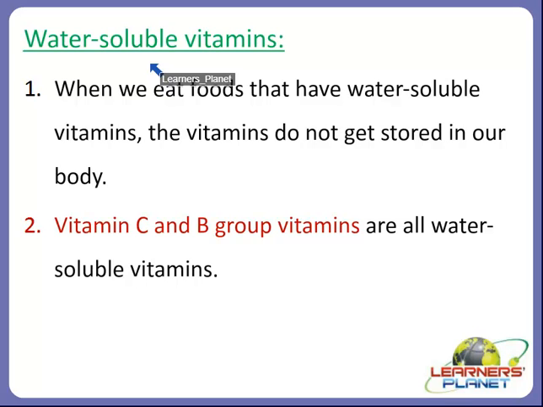So this group of vitamins includes vitamin C and B group vitamins, and B group vitamins include vitamin B1, vitamin B2, vitamin B3, B6, B9, B12, right? In short, water soluble vitamins are not stored in the body, so they need to be supplied through food, and therefore the lack of vitamins in the body can cause deficiency diseases, right?